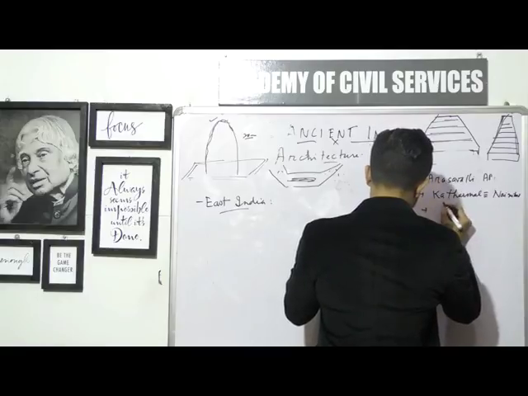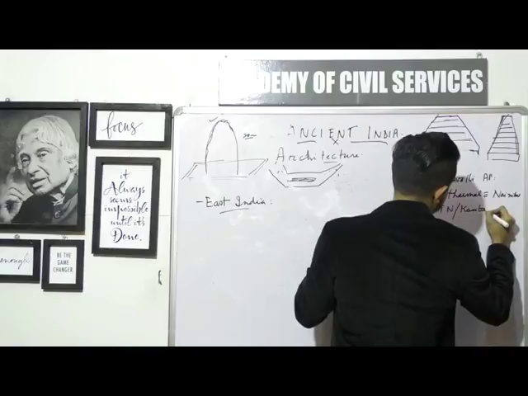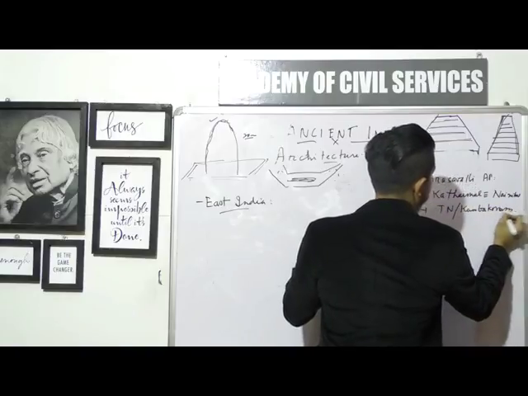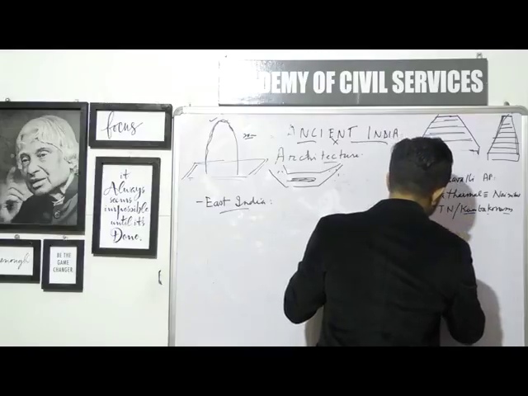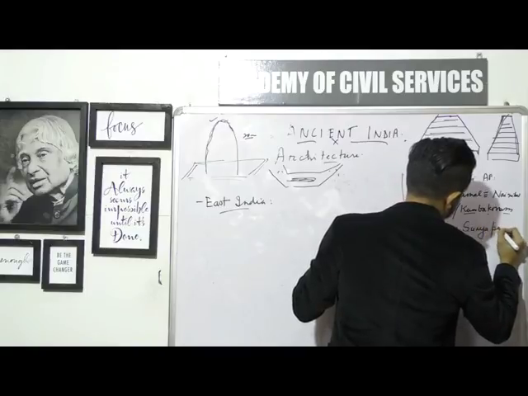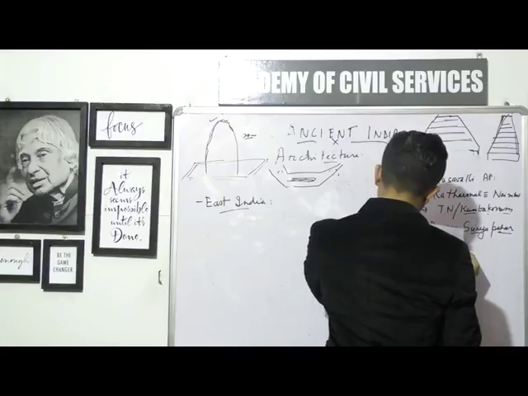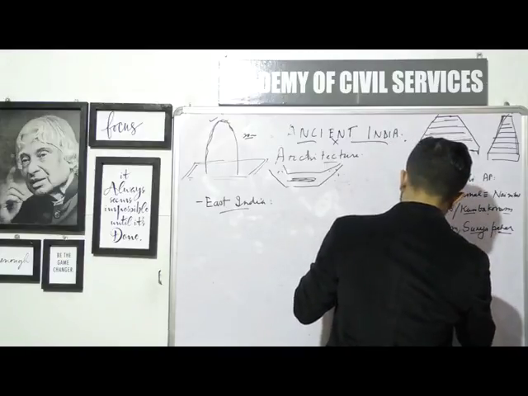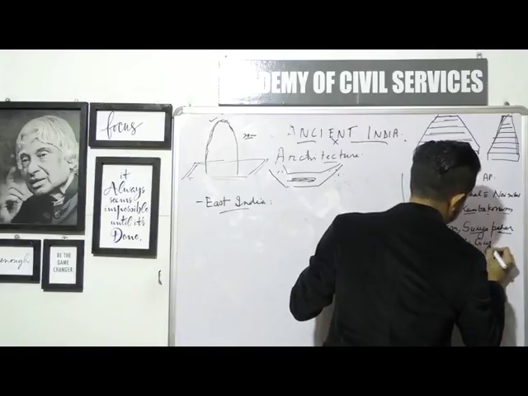Then we have in Tamil Nadu a place known as Kumbakonam. Then we have, even in Assam, there is something known as Surya Pahar. Okay, so Surya Pahar temple is found in Assam. Then we have also one in Ghumli in Gujarat. So this is just for your information.